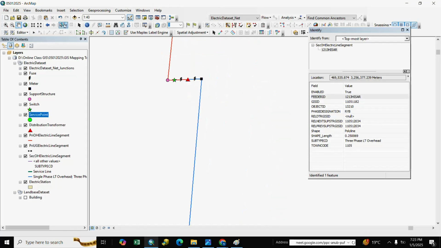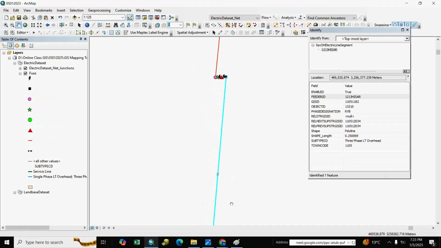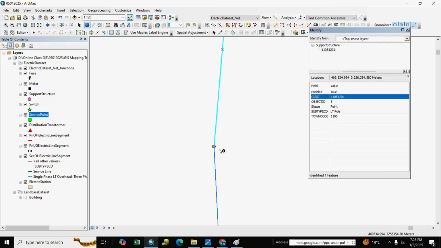And here is the secondary OH line, and it is the LT pole, means low tension side pole,